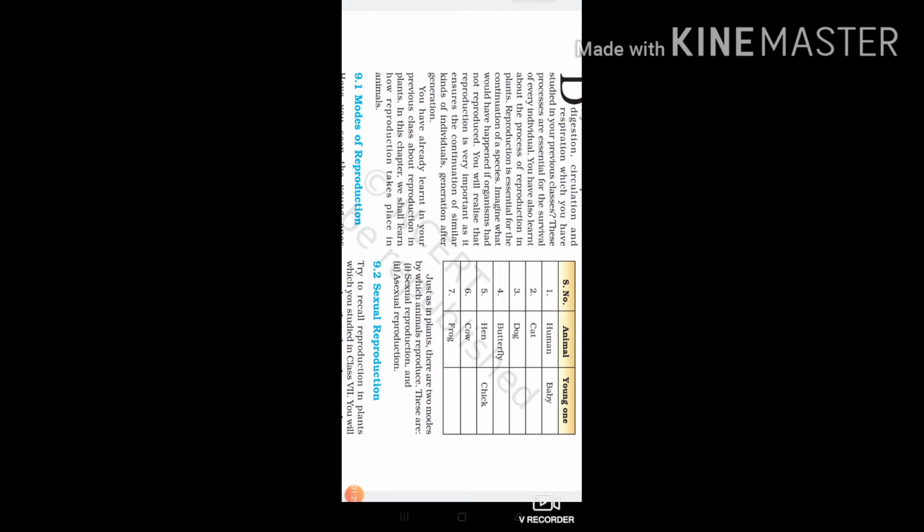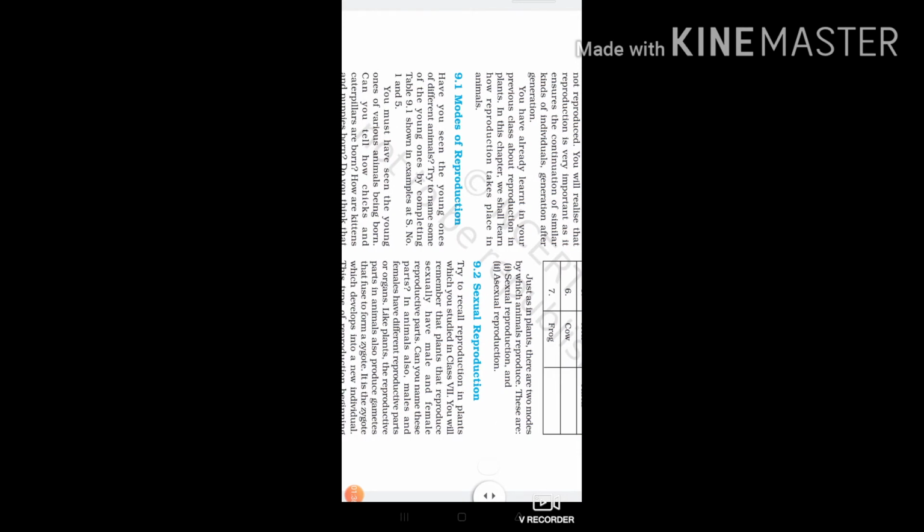Now in this chapter we shall learn how reproduction takes place in animals. First of all, modes of reproduction. Modes of reproduction means types, kinds of reproduction. Have you seen the young ones of different animals? Try to name some of the young ones by completing the table. One example is shown in the table. You must have seen the young ones of various animals being born.